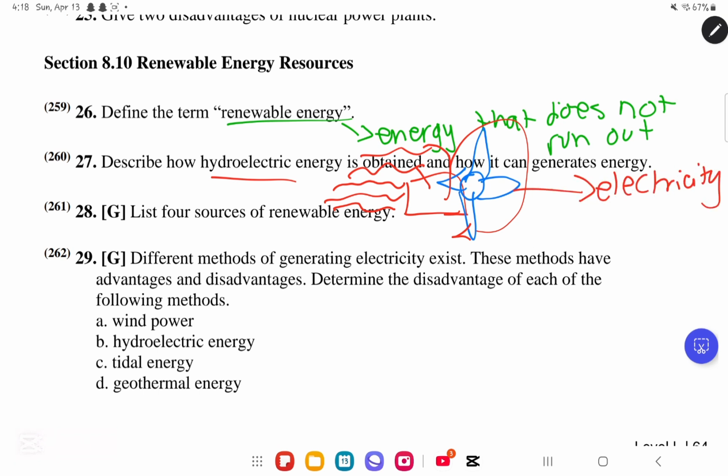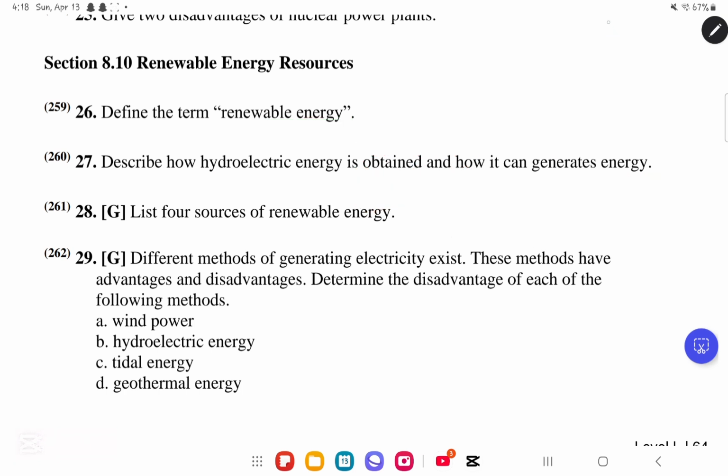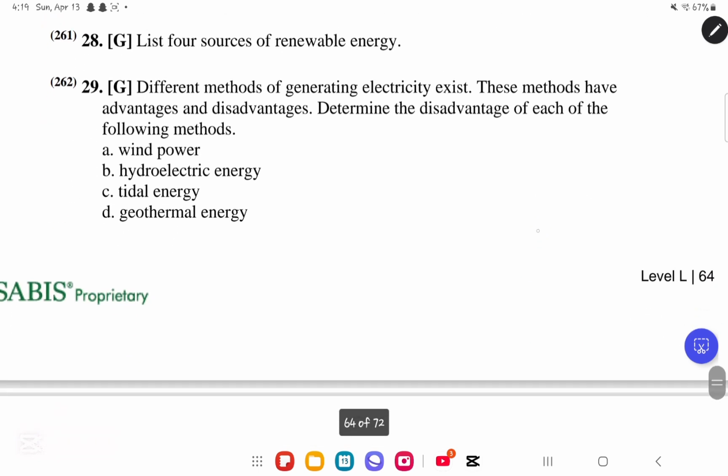Okay, so very simply, if they asked you, how is hydroelectric energy obtained? Very simply, you would say that it is obtained by converting the gravitational potential energy of the water stored in dams into the kinetic energy used to rotate the turbines connected to the electric generators. Okay, we move on to question number 28.